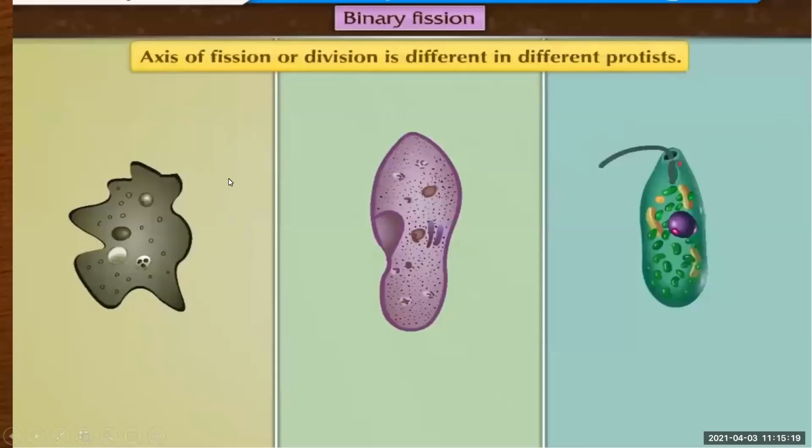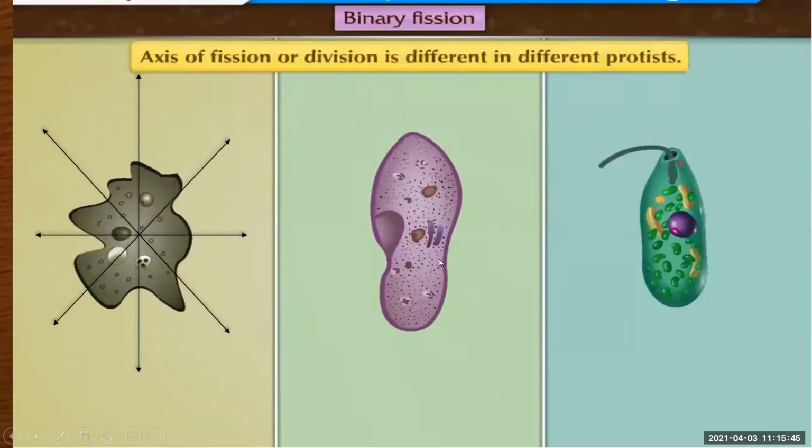Now, how do they reproduce? See, the axis of fission or division is different in different protists. So this is amoeba, this is paramecium, and this is euglena. See how they divide themselves. Here you can see amoeba. Amoeba has no definite shape. So in any direction, he can divide himself into two and he can reproduce.